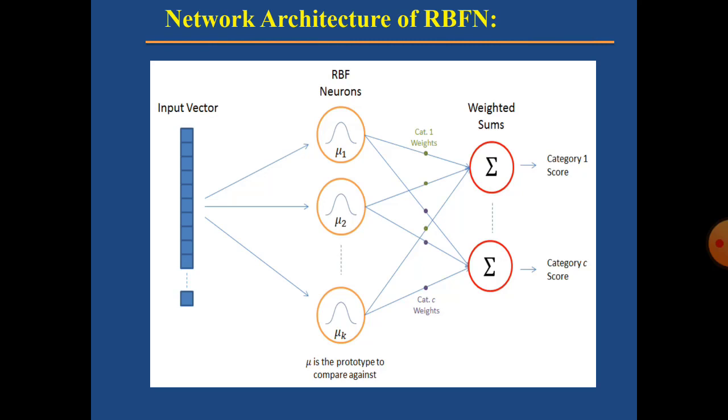Coming to the output unit, it is nothing but the summation unit. Here we are going to categorize based upon the score. Most probably the value will have a positive weight if the RBF neuron belongs to that category. Otherwise, we will get a negative weight. So this is the introduction or overview of RBFN. Hope you have understood. Thank you.